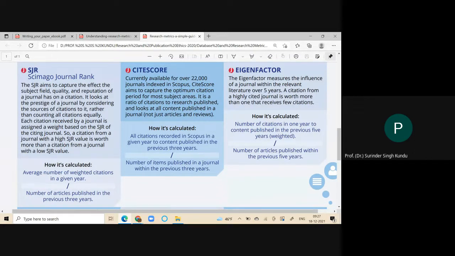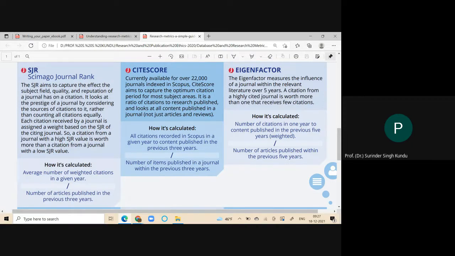All citations recorded in Scopus in a given year to the content published in the previous 3 years. It means we have to calculate the last 3 years. And out of these 3 years of publication, how many citations are there in 2021? Divide by the number of items published in a journal within the previous 3 years.